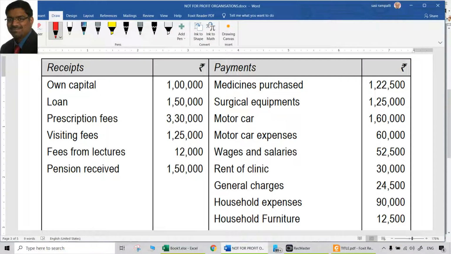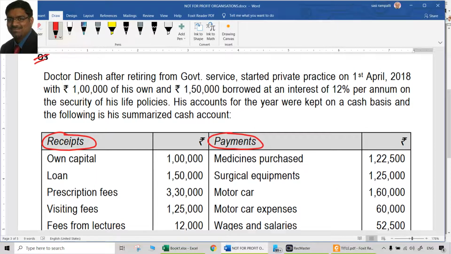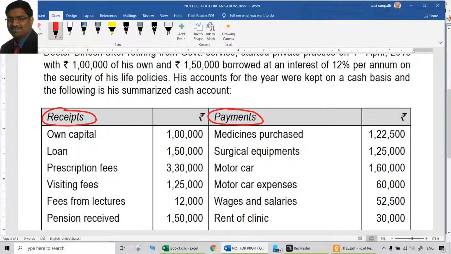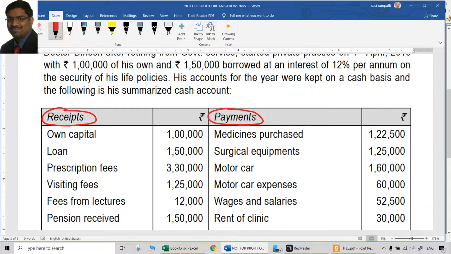So cash account, basically here we call it receipts and payments account. Receipts and payments both are given already, and opening balance will not be there because he started this practice freshly. Both the items, 1 lakh rupees own capital and 1,50,000 rupees borrowed as loan, have been given already in the cash account or receipts and payments account.